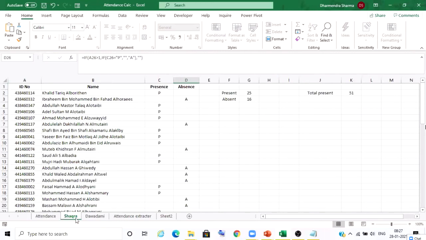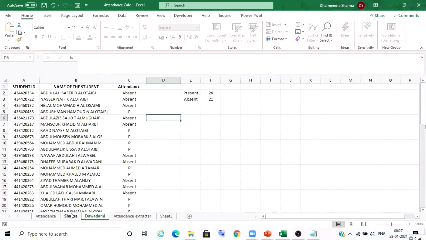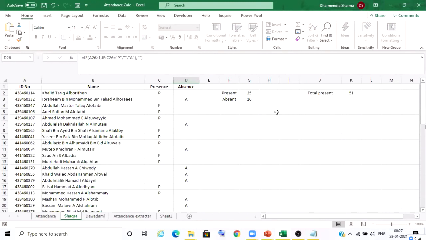Yes, so now the attendance is taken. 16 students are absent in Shakra. I am taking the names of the absent students. Please, if your name is there, please speak now.